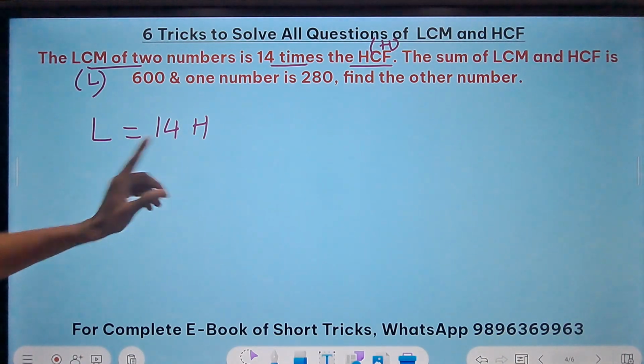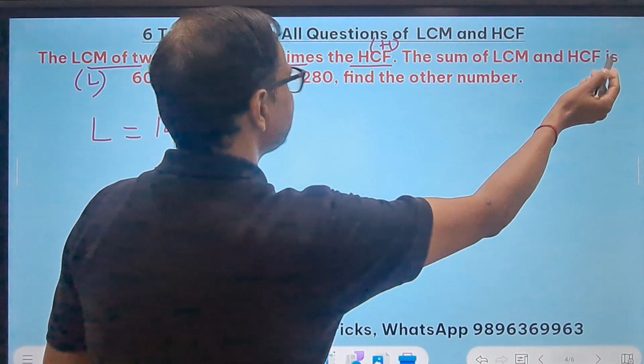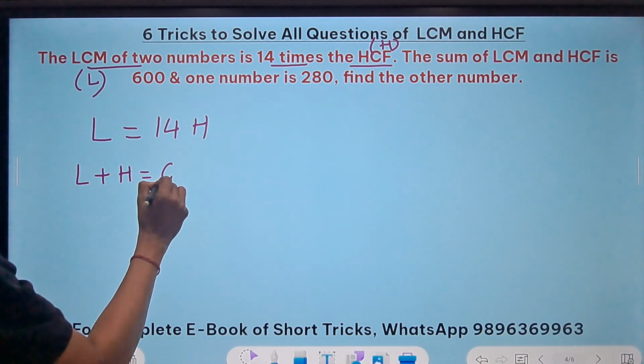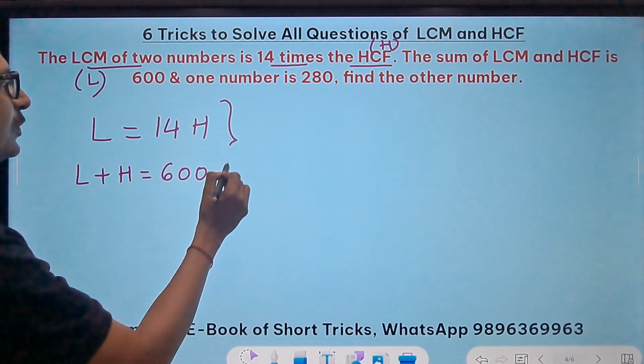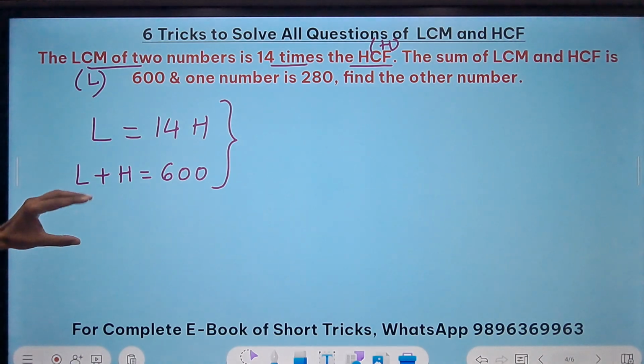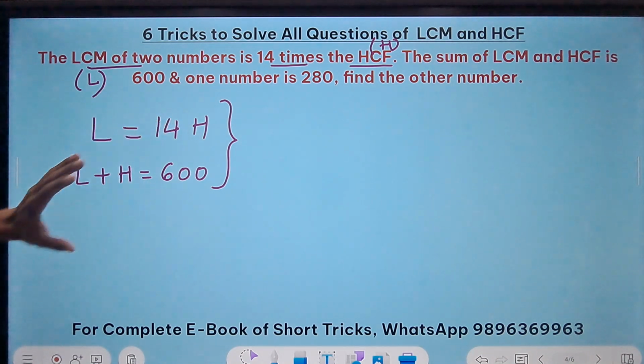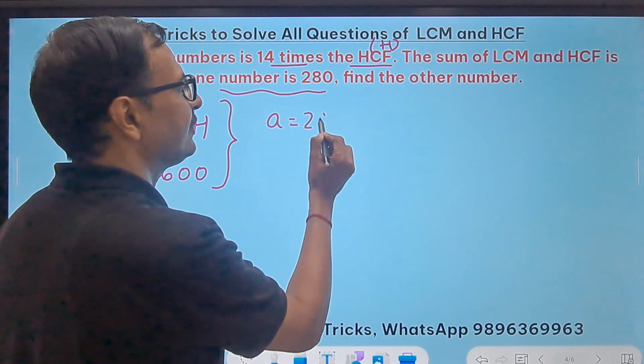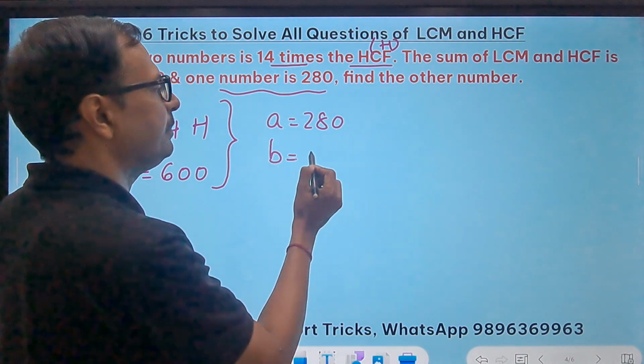The sum of LCM and HCF is 600, so L plus H is 600. Using these two equations, we can find L and H because there are two variables and two equations. And one number is given, 280. So say A is 280 and we have to find the other number B.